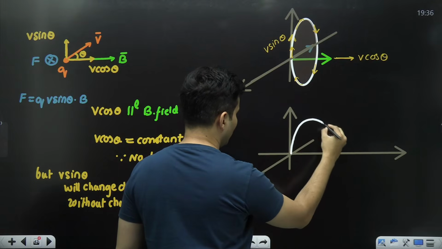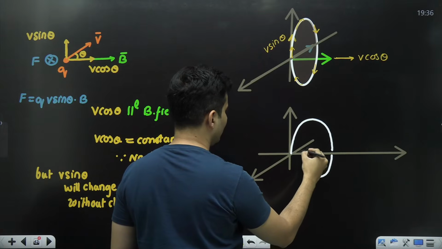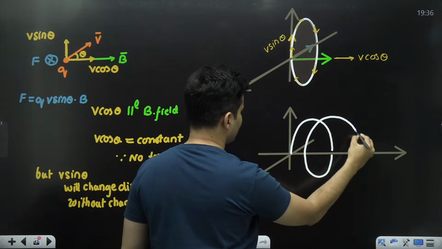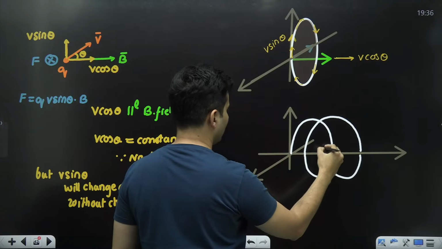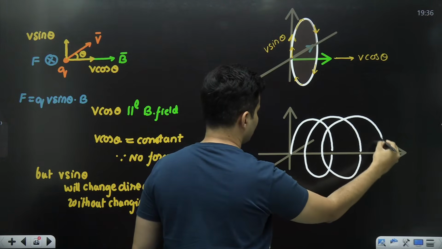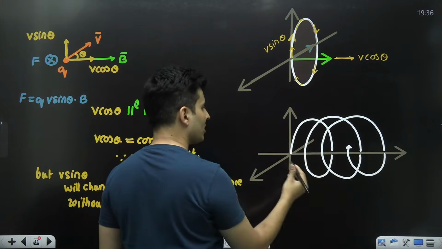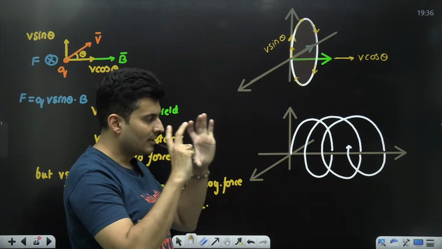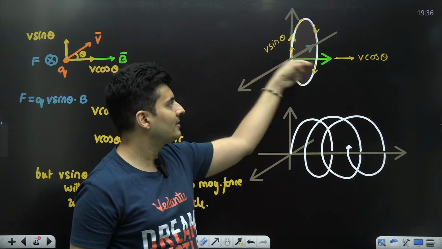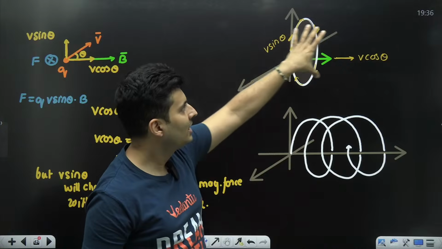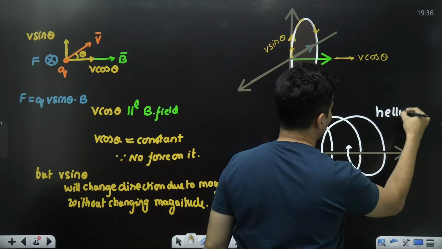Rather, it will go like this, and it will come back slightly in front of it, and then it will go like this, and again it will come in front of it. This motion, where the circular motion is slowly shifting ahead in its axial direction. The x-axis is the axis of the circular motion. It's slowly going ahead. So this is basically called a helical motion.